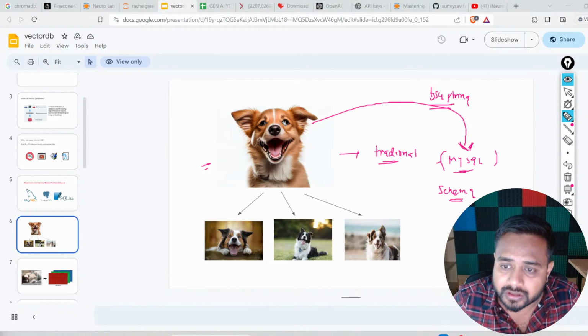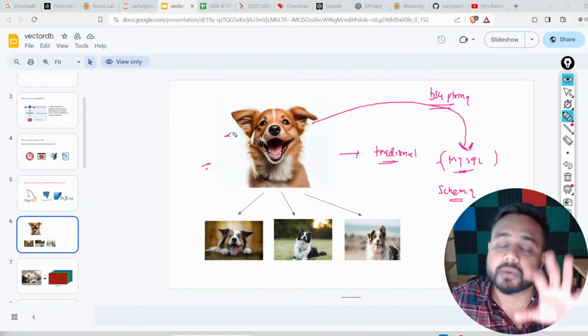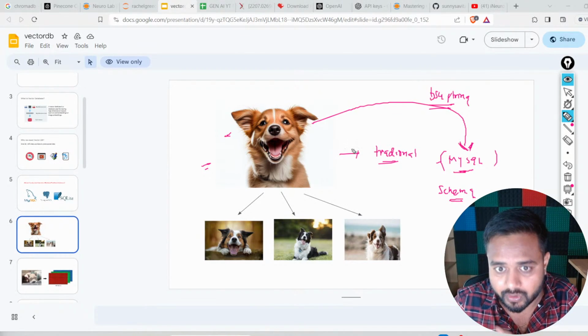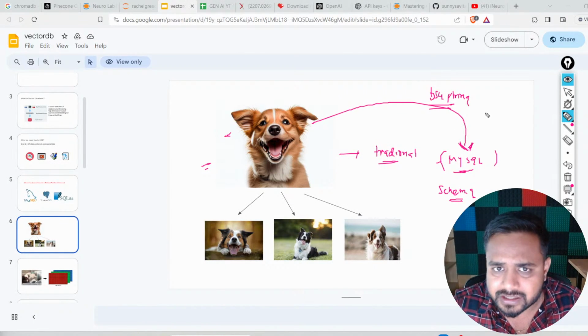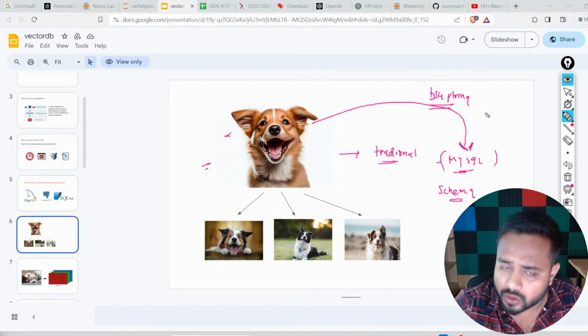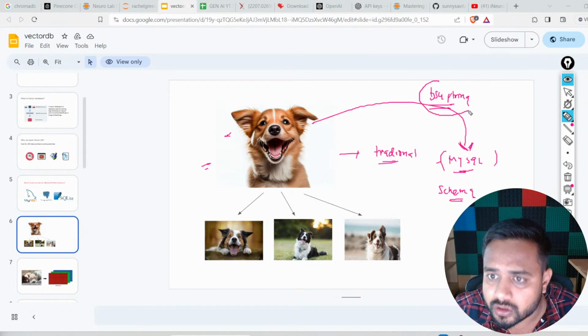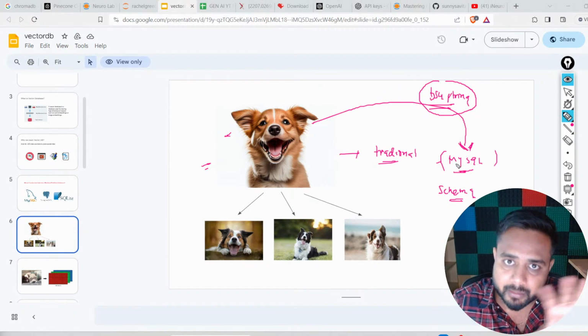So if we store this data directly in MySQL without passing any label regarding this dog, we are just storing the dog image inside MySQL.